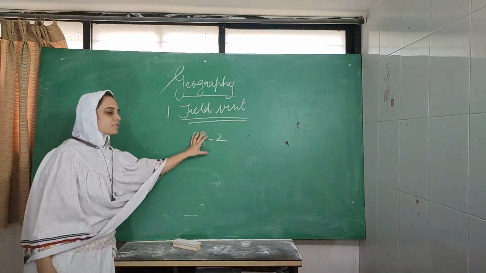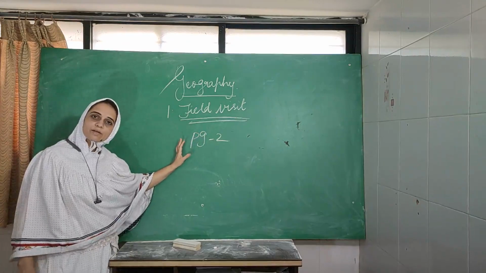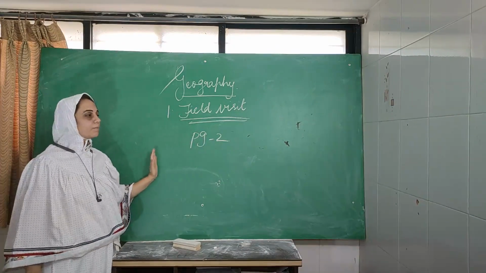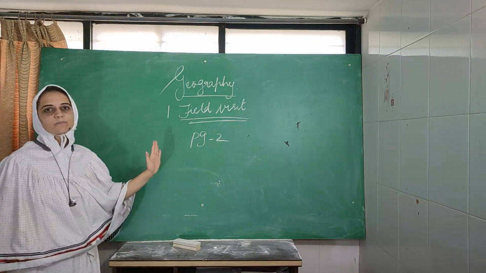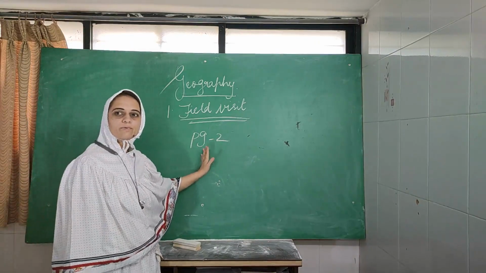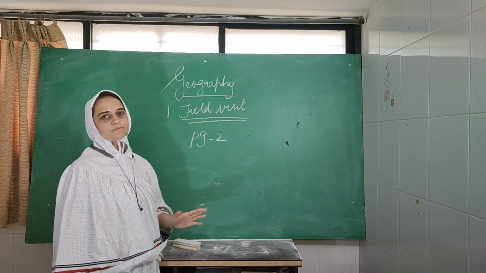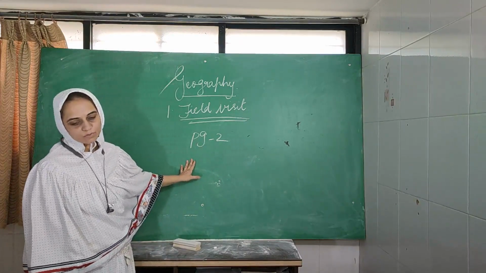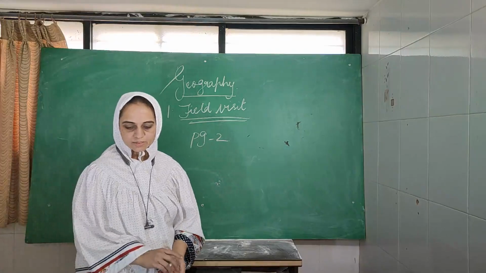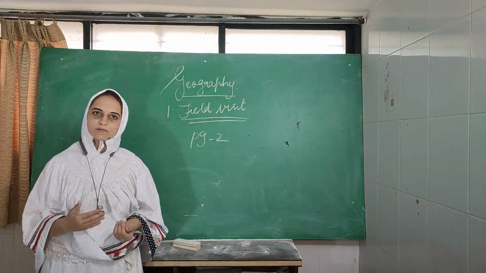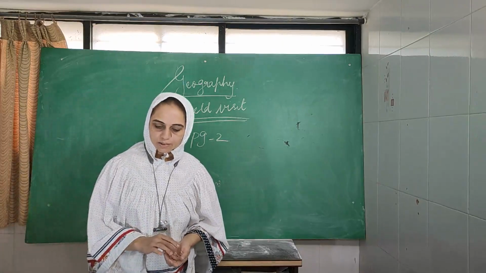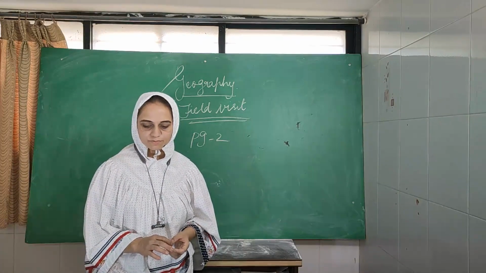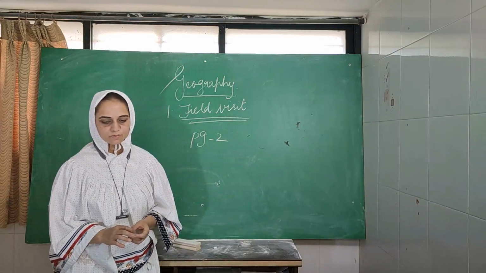Listen children, in the last video we have seen that in rural areas the houses are made in linear settlements. In urban areas the houses are made up of bricks and have multi-storied buildings, and shops have huge amenities and also shopping malls. Is it? Now the journey has started. They have reached Solapur. Now see what they have done. The students started observing the distinctive characteristics of the urban area.